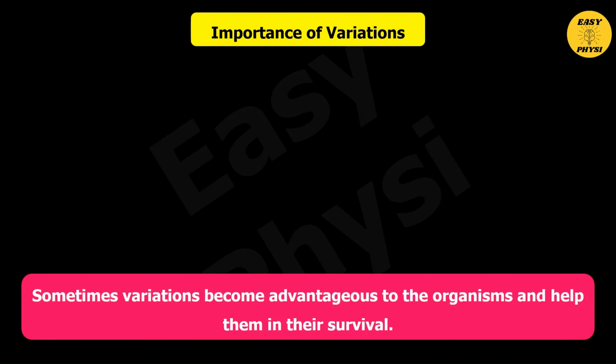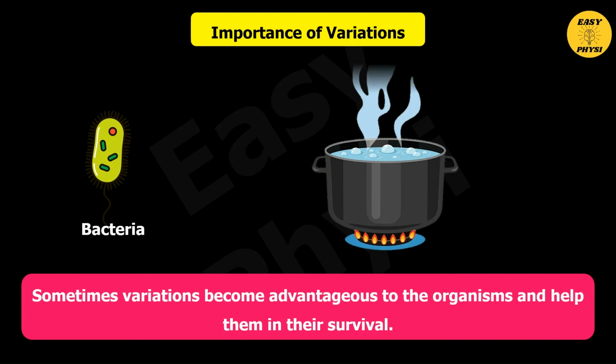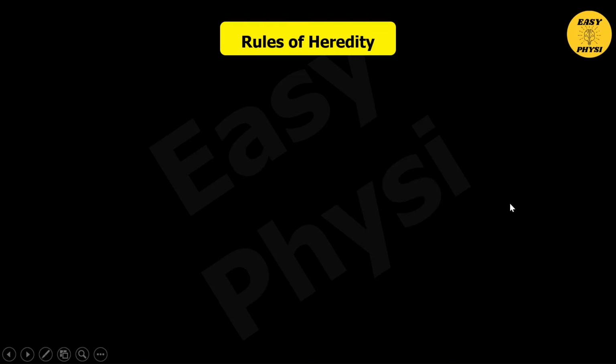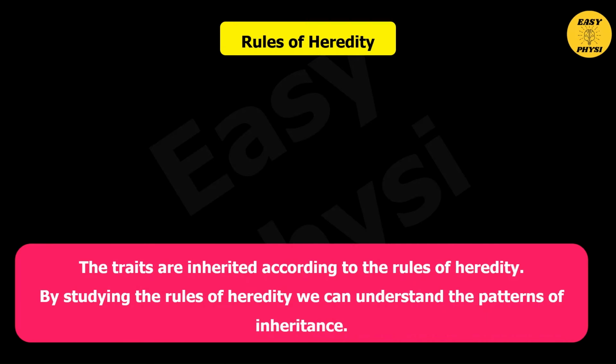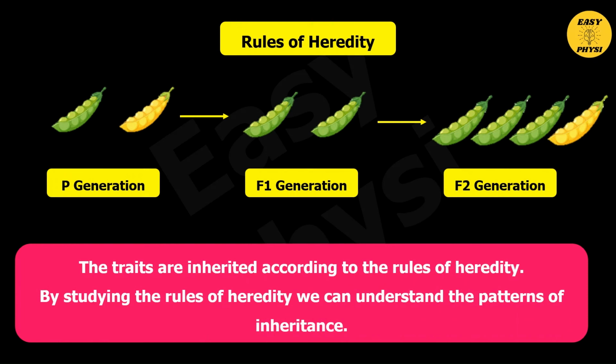Importance of variation. Sometimes variations become advantages to the organism and help them in their survival. For example, a variant of bacteria can withstand high temperature. This variation helps it survive better in a heat wave. Rules of heredity: the traits are inherited according to the rules of heredity. By studying the rules of heredity, we can understand the pattern of inheritance.